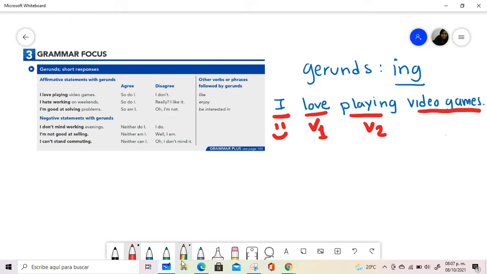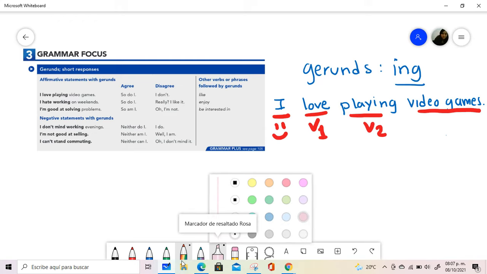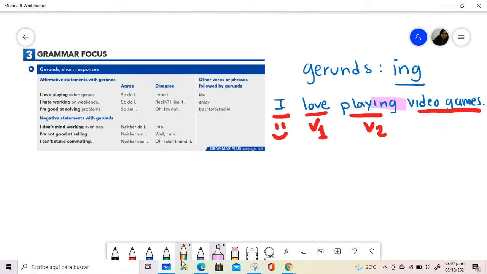I love playing video games. To separate these two verbs, because in English it is impossible to have two verbs together, what we do is to apply exactly this form, the -ing. This is happening with the specific expressions or with the specific verbs. In the case of verbs such as love, we can use also like,